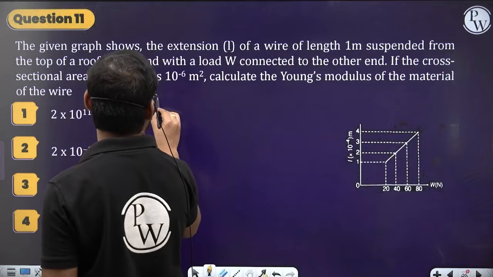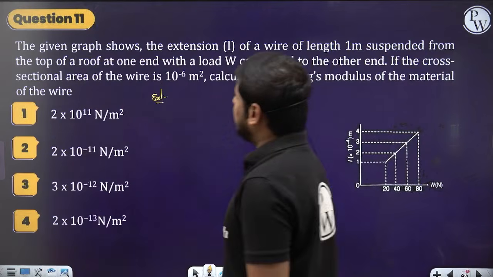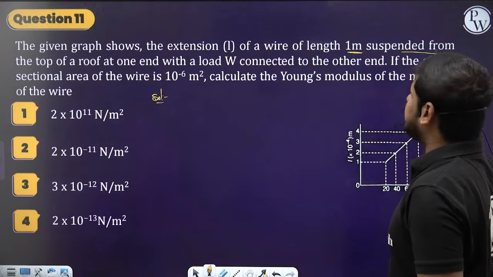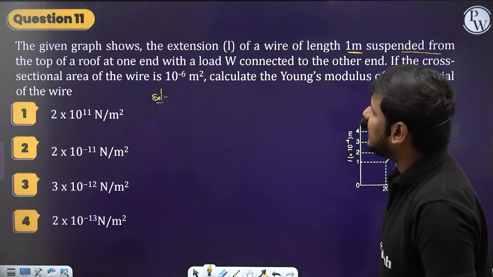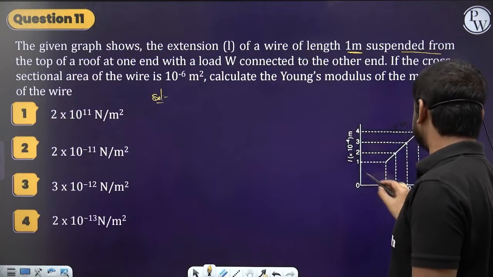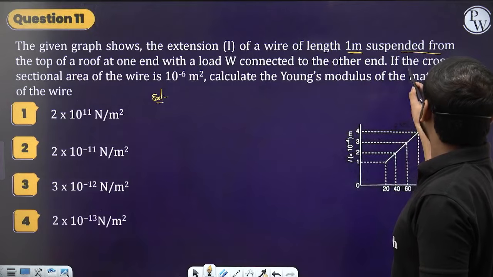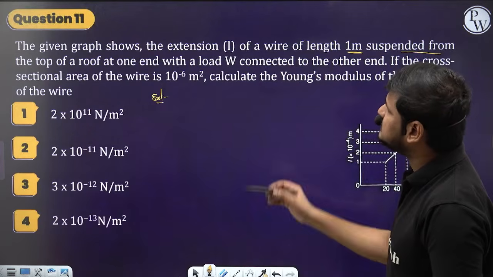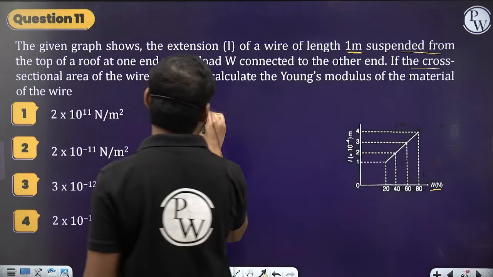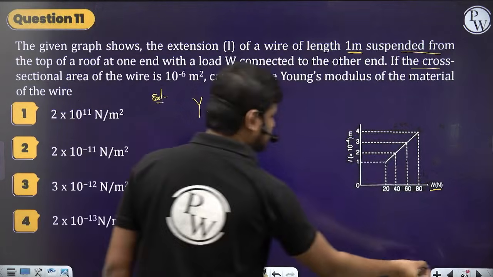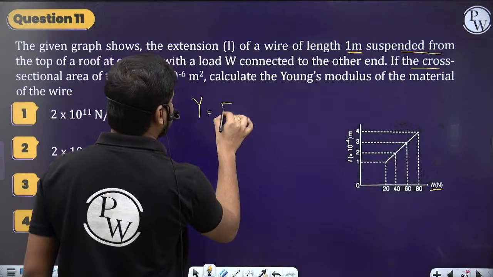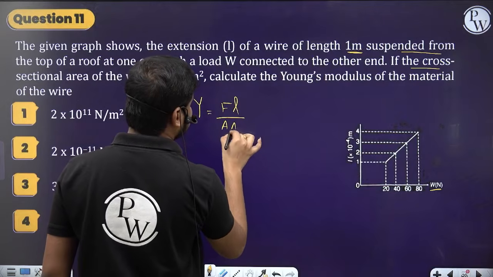So let's take this question. What does the question say here? The given graph shows the extension of a wire of length 1 meter suspended from the top of a rope at one end with a load W connected to the other end. So W versus the change in length is given. If the cross sectional area of the wire is 10 to the power minus 6, calculate the Young's modulus. See, it's a simple direct formula based question. So Y is equal to FL by A delta L. So directly substitute the formula.